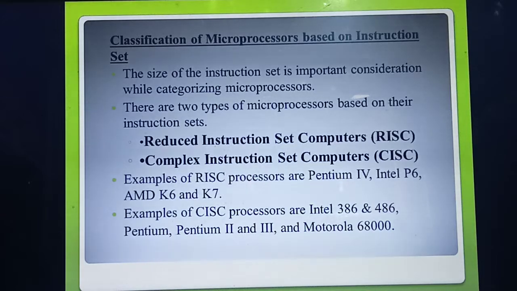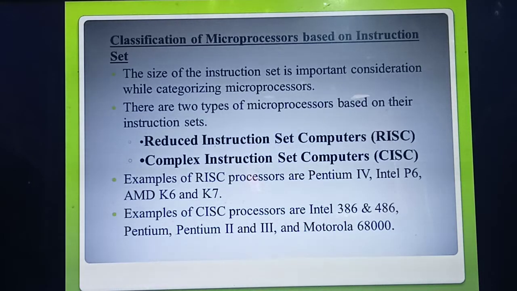Reduced instruction set computers and complex instruction set computers. The reduced instruction set we call RISC in short form, and the complex instruction set we call CISC.